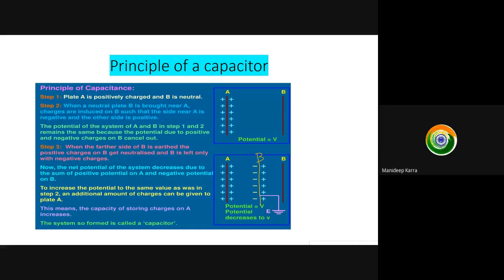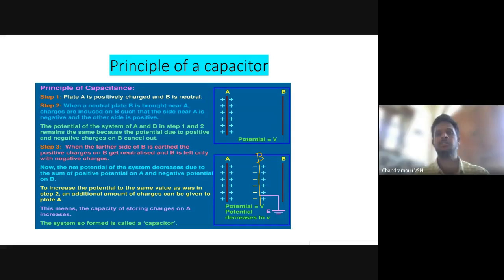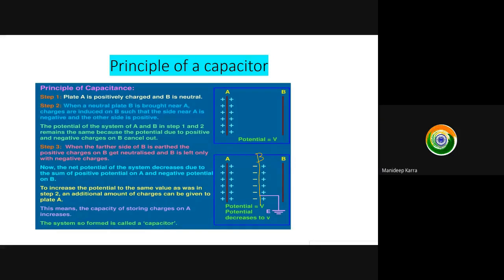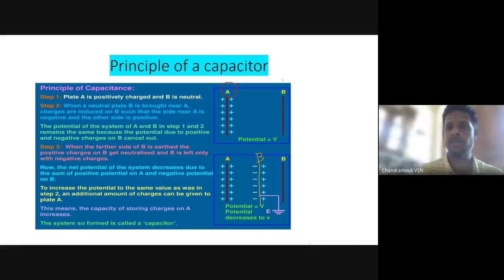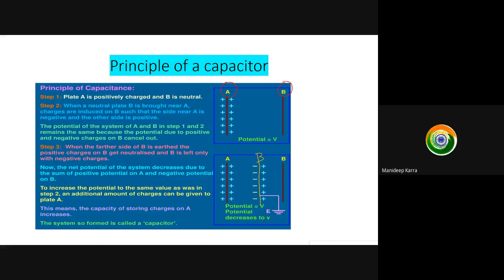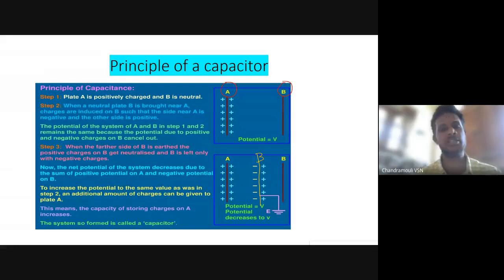What is this slide information? Sir, the principle of a capacitor. So what did you understand by seeing it? Sir, first there are two parallel plates. What are their names? A and B. The plate A is positively charged and B is neutral. Very good, beta. A is positively charged and B is neutral. Very, very good. Next.